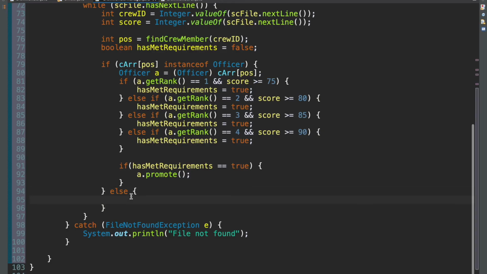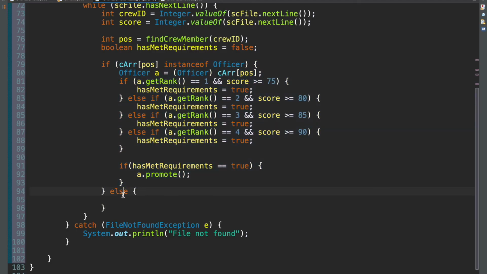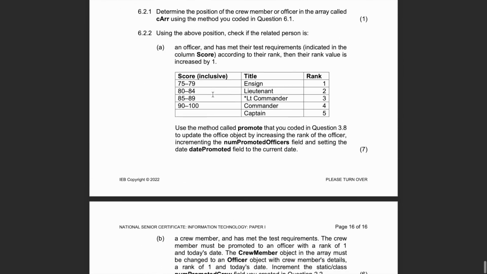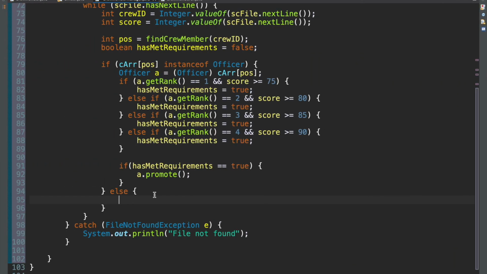So now we're dealing with a case. We already did this one. This is when we're dealing with an officer. This is when we're dealing with a crew member now. So it's saying if the crew member has met their requirements, and to meet their requirements simply means they have to have a score of 75 and above to be considered to be promoted to being an ensign, right? So let's come here.